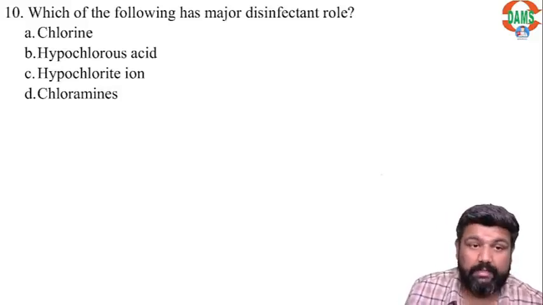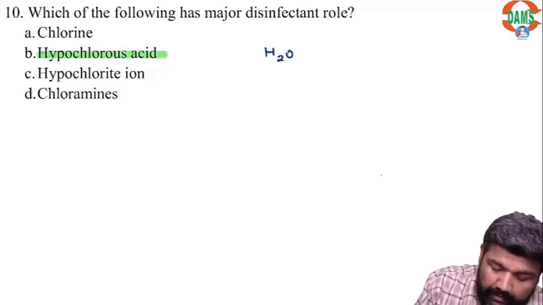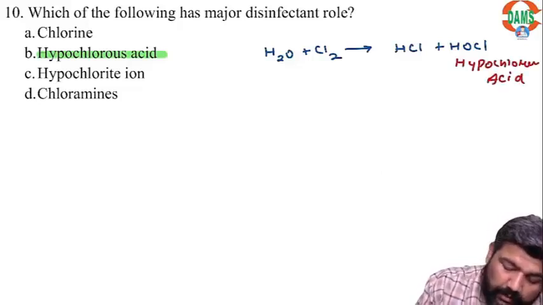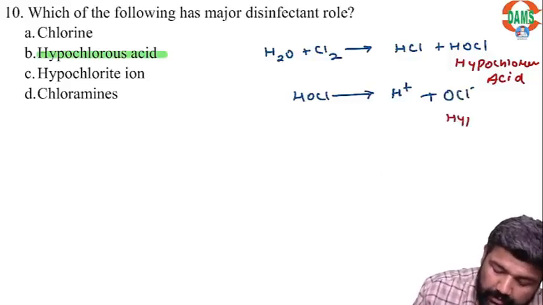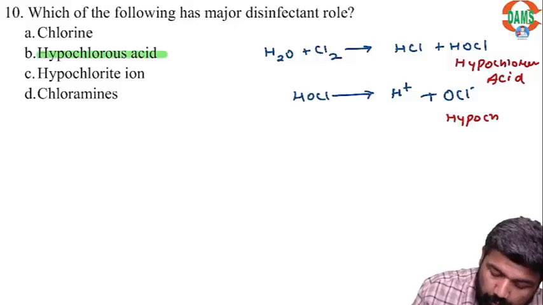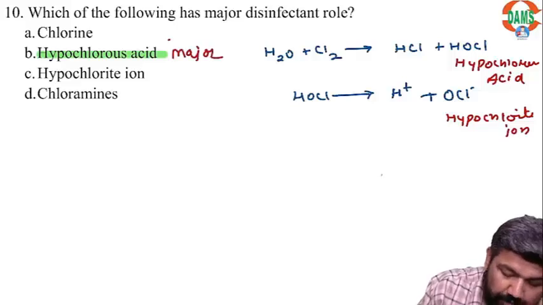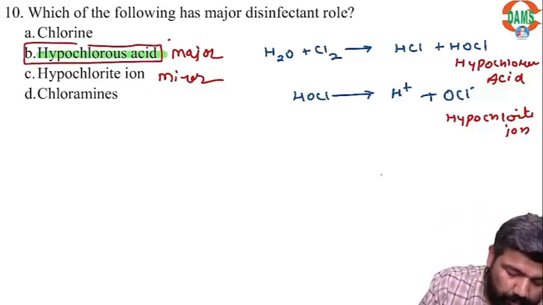Which of the following has the major disinfectant role? Yes, hypochlorous acid. When we add chlorine in water, we get HCl plus HOCl. This is known as hypochlorous acid. This hypochlorous acid further dissociates to H+ and OCl-. This is known as the hypochlorite ion. It has a minor role. So the better answer here is hypochlorous acid.